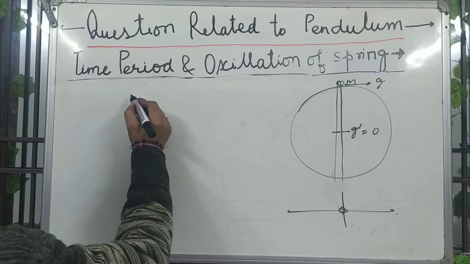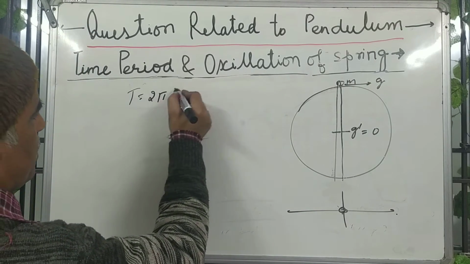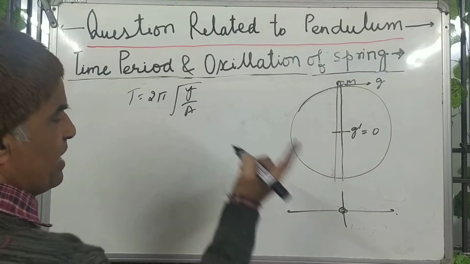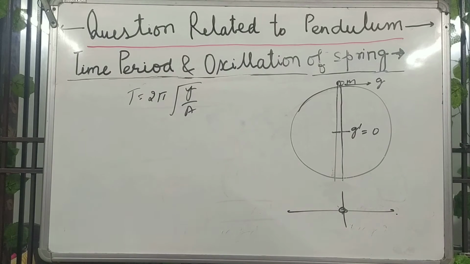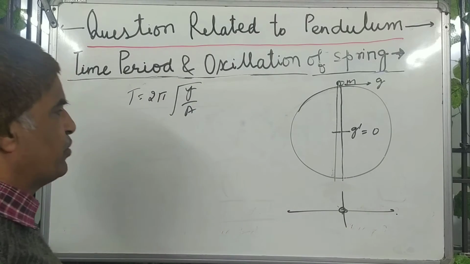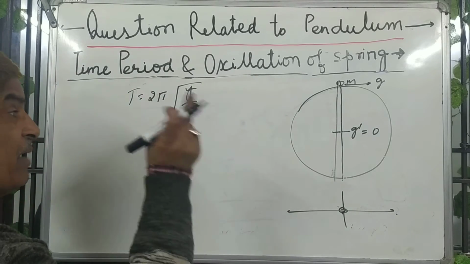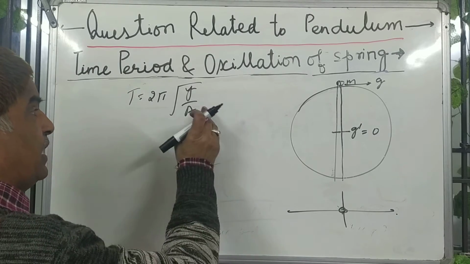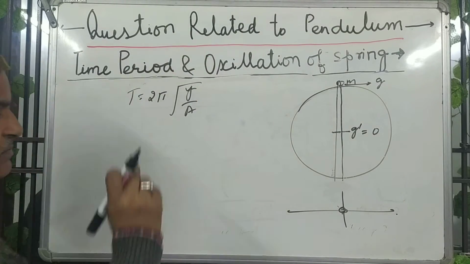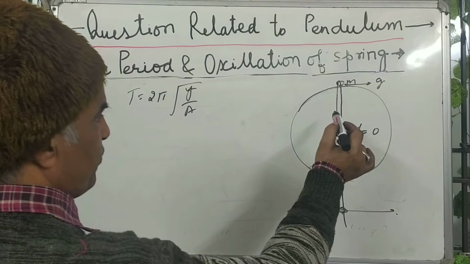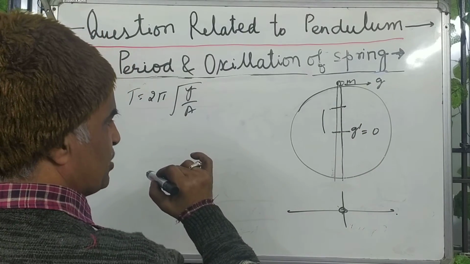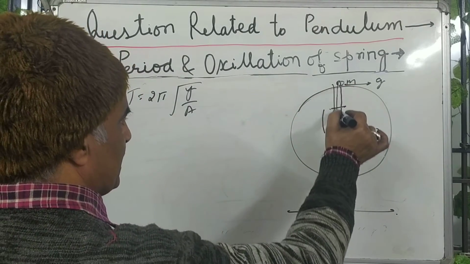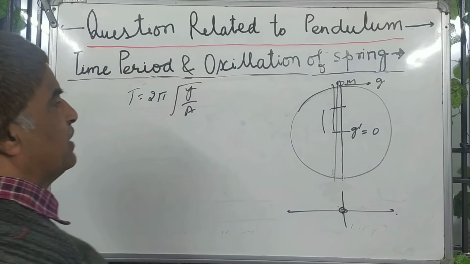So in this case, time period T equals 2 pi root y upon a. One more formula: time period is root y upon a, where y is displacement and a is the acceleration. One more important thing is that you will apply the acceleration at the displacement y. If you are taking this as the y, then at this point you will use the acceleration.